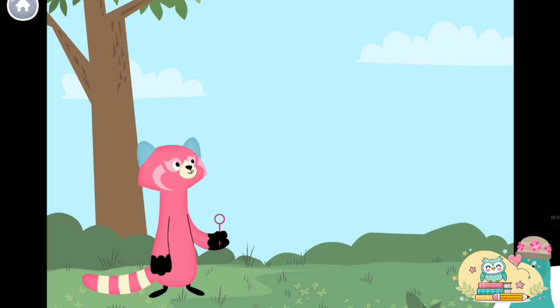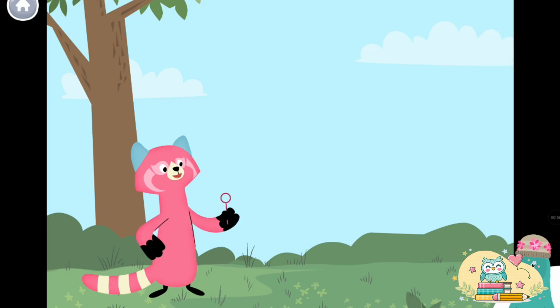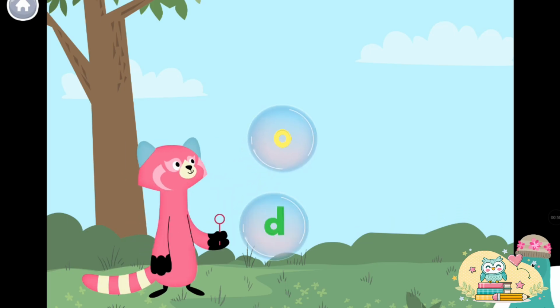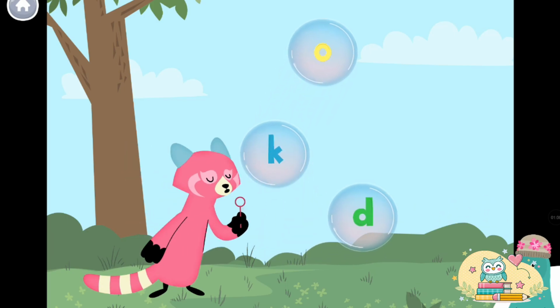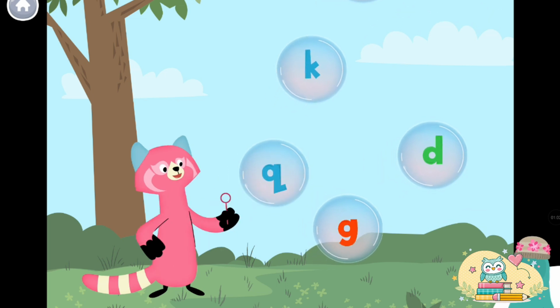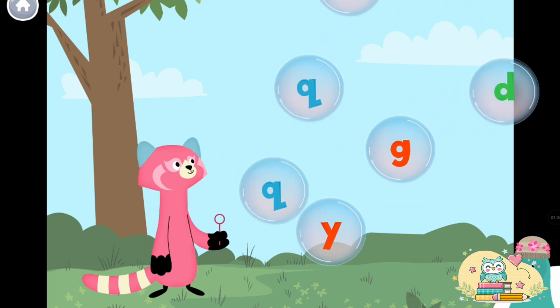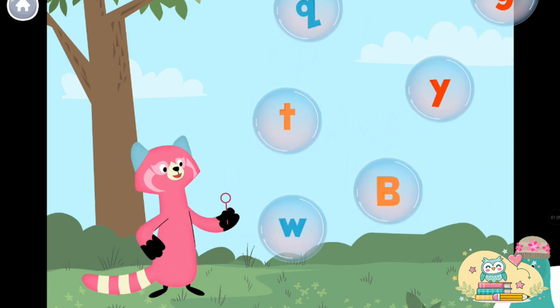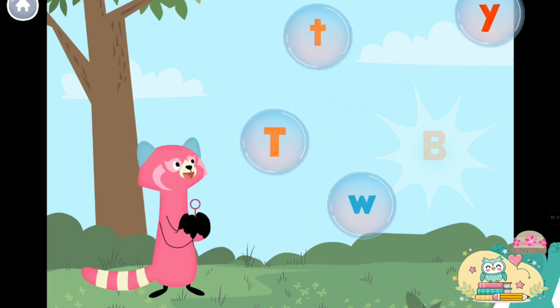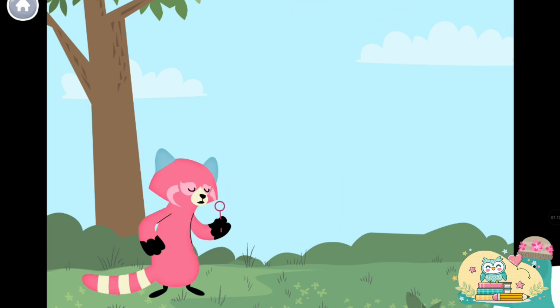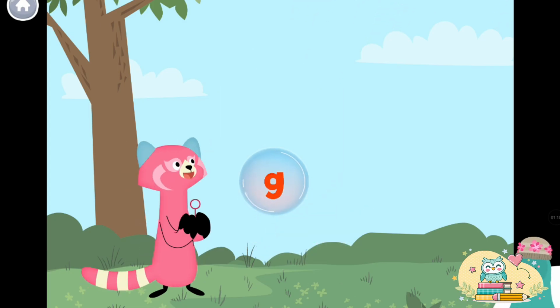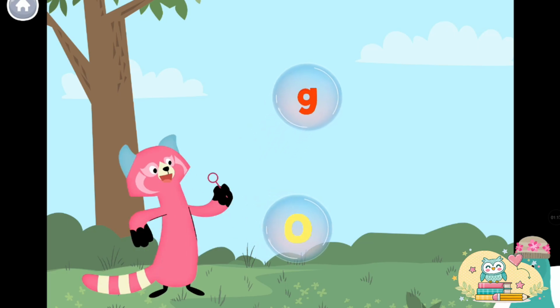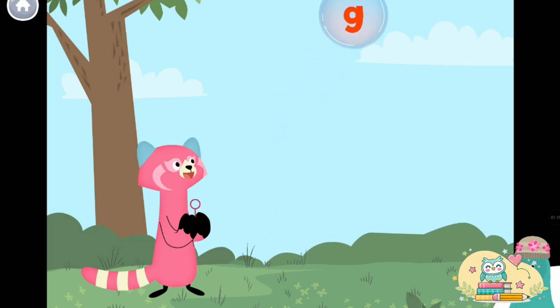Now pop the bubbles with uppercase letters. B. Oops! P. That's a lowercase letter. J. Now pop the bubbles with uppercase letters. Great job! You found the uppercase letters.